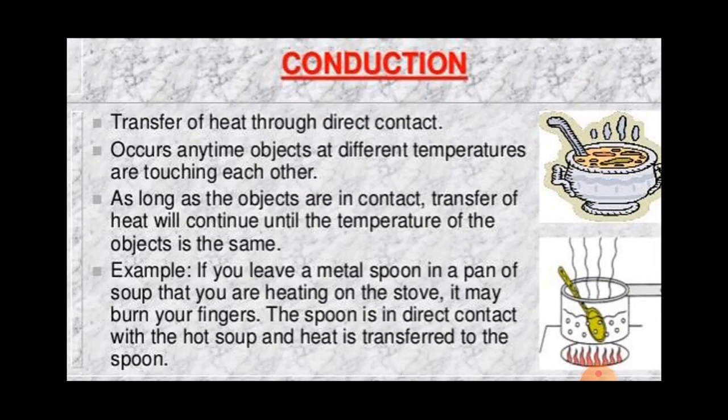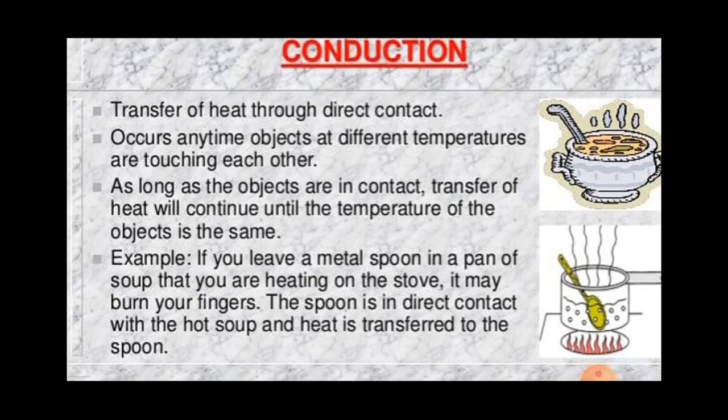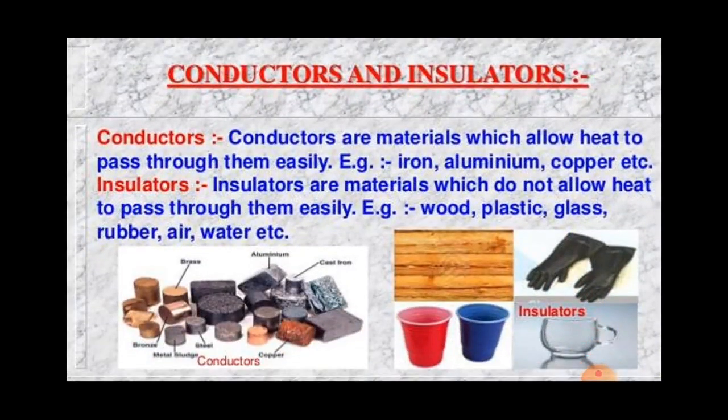See these examples also: leave a spoon in a pan or in juice. You can do this type of activity at home and observe. Now, about conductors and insulators. You have learned these words in your previous class also.